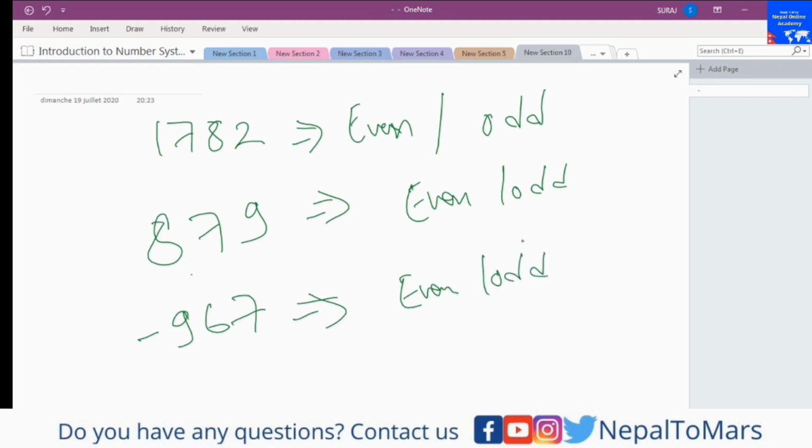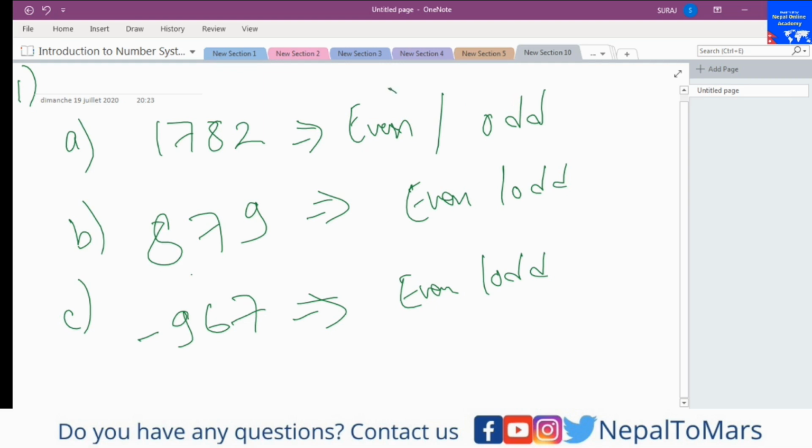I'm going to put question numbers here: 1A, 1B, 1C. Just pause the video and try to answer whether each number is even or odd. Once you are done, you can check the answer.